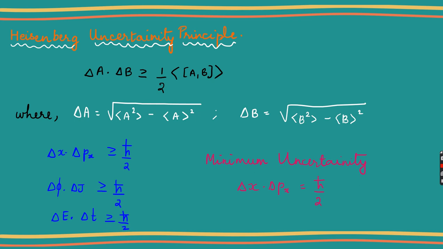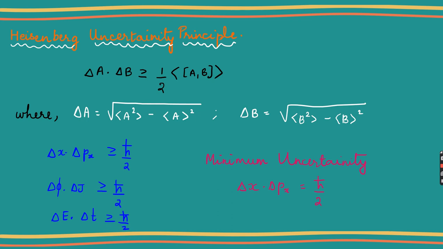If you have a question regarding this uncertainty principle and you have to use a quantity here, you can first use h cross by 2, only if nothing is given in the question. Sometimes they may give a quantity like del x times del px is greater than h cross. If they give the quantity h cross, then you can use that. Otherwise, you are free to use this particular equation, because the minimum uncertainty is equal to h cross by 2.